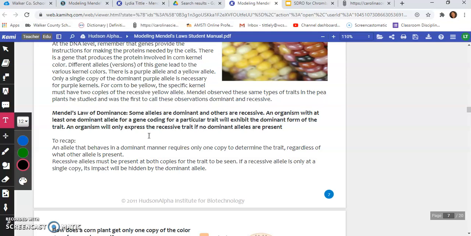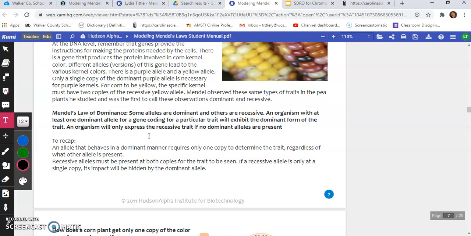But it's Mendel's first law, the law of dominance. It states that some alleles are dominant and others are recessive. An organism with at least one dominant allele for a gene coding for a particular trait will exhibit the dominant form of the trait. An organism will only express the recessive trait if no dominant alleles are present.